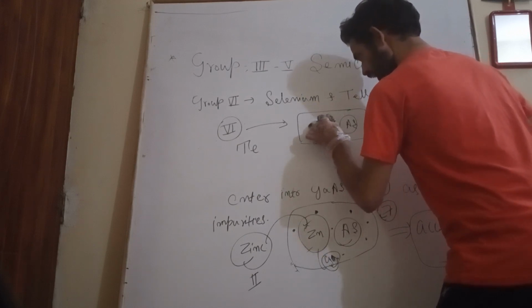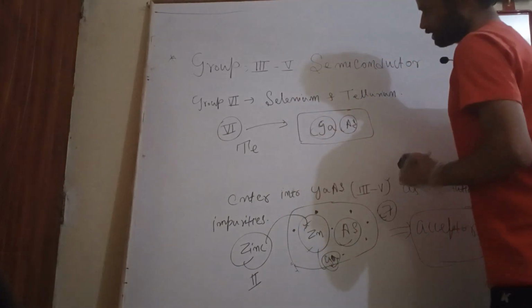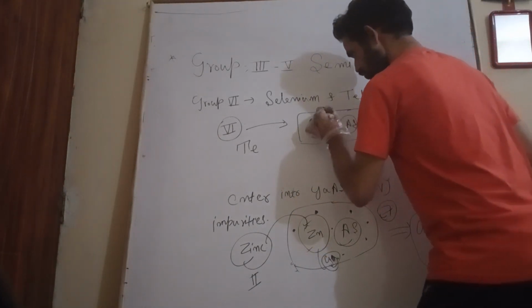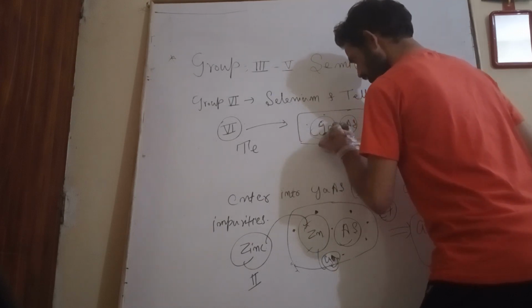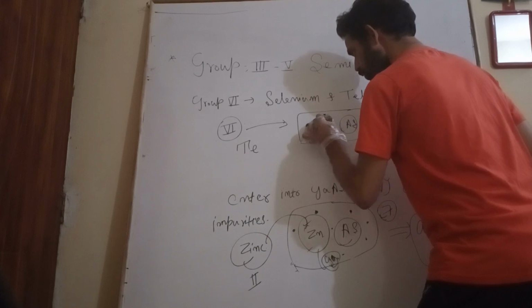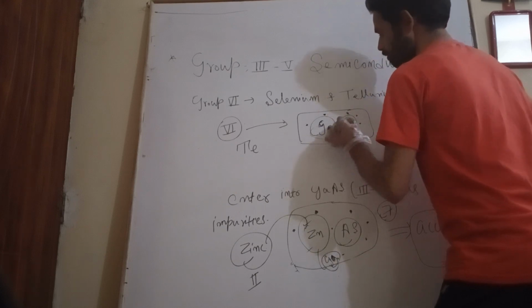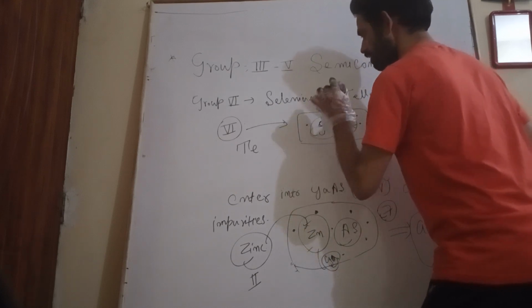If this element enters into this compound semiconductor such as gallium arsenide, as we know gallium has 3 electrons in its outermost shell, and arsenic has 5 electrons in its outermost shell, meaning this compound semiconductor is stable.